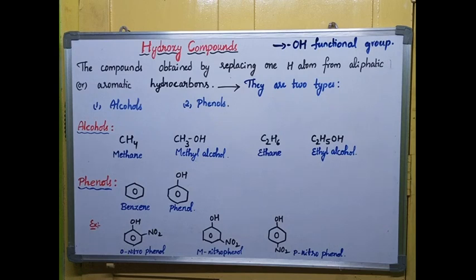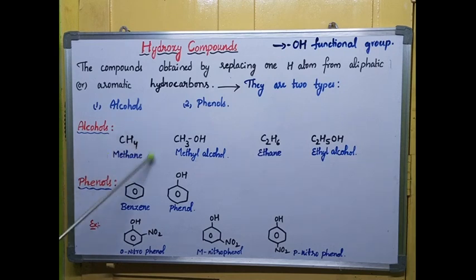Mainly these compounds are of two types, so we'll discuss these two types in this chapter. One is alcohol, another one is phenols. Alcohols are obtained from aliphatic hydrocarbons. Aliphatic hydrocarbons means, the best example, straight chain carbon containing compounds or branched chain carbon containing compounds. So we can say they are alkanes, alkenes, or alkynes.